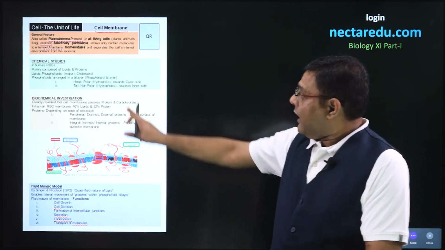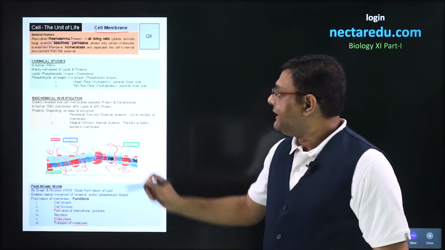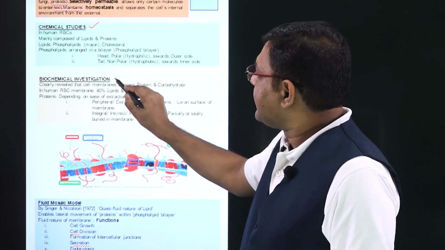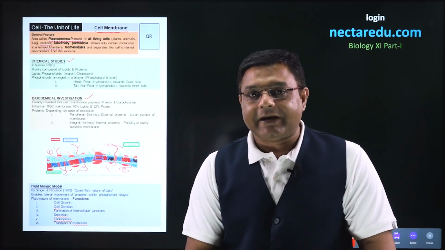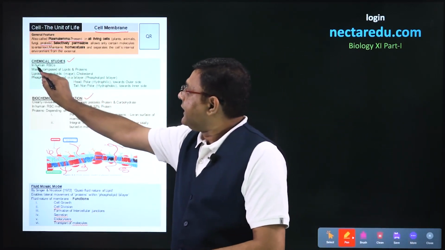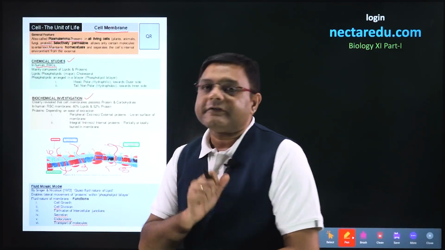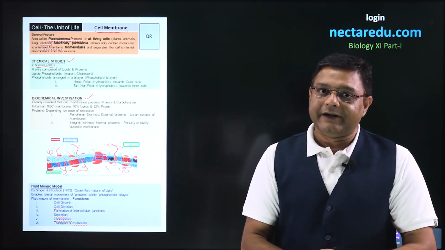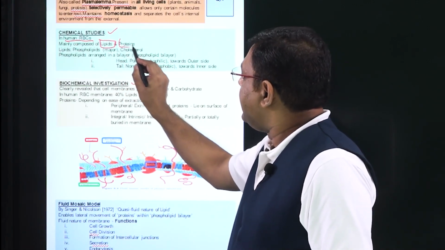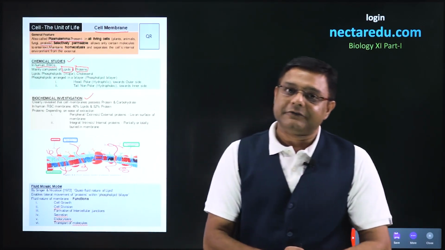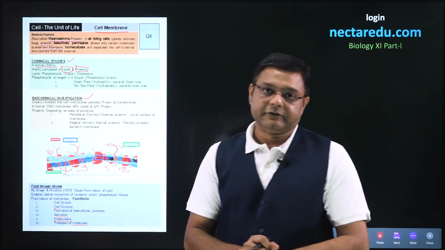Now, how did scientists earlier find the structure? They did some chemical studies, and after chemical studies, some biochemical investigations were done. These chemical studies were done on the human RBC, the membrane of the human RBC. And what was the finding of these chemical studies? It was found that the cell membrane is mainly composed of two components. The first component is lipid and the second component is proteins.